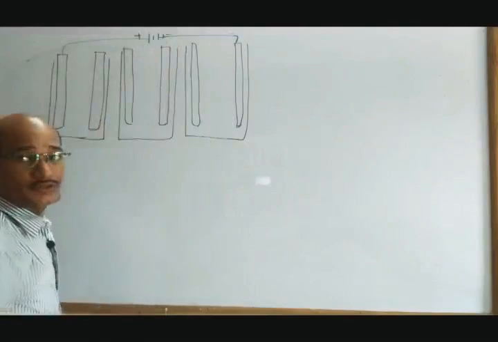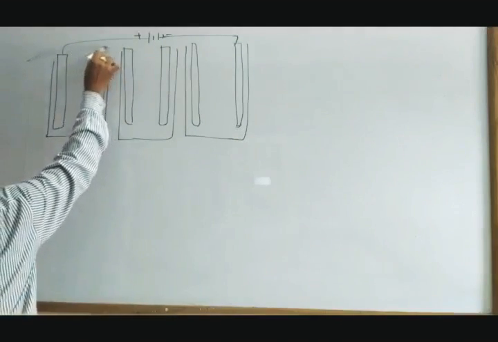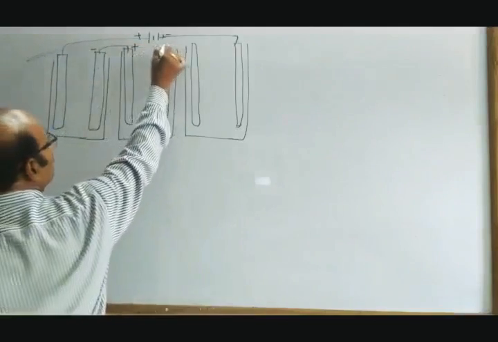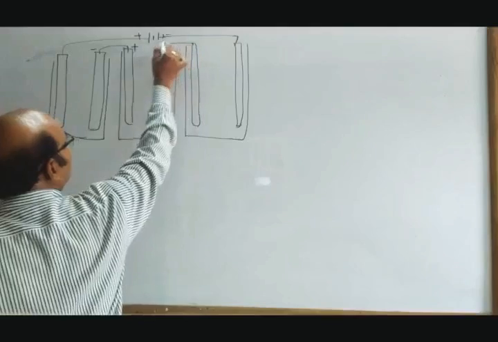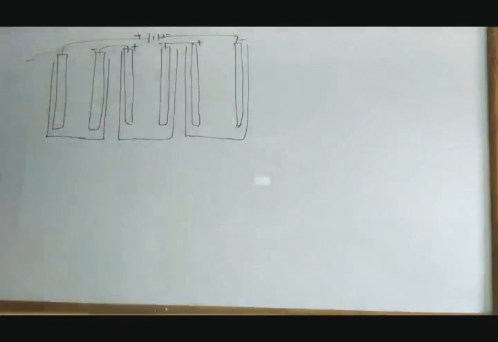Plus minus, these two are connected, plus minus, plus minus, plus minus.